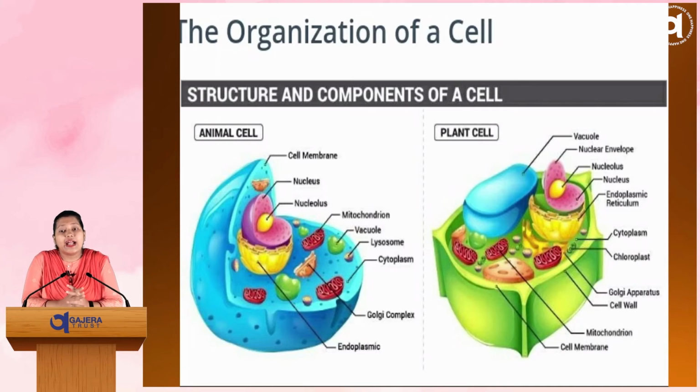And in the case of the plant cell also, there are a number of cellular organelles: nuclear envelope, nucleus, endoplasmic reticulum, chloroplast and cell wall. These are the two organelles which are present only in the plant cell and not in the animal cell, because you know that chloroplast is required for the photosynthesis process and plants perform photosynthesis. So that's why they have chloroplast.